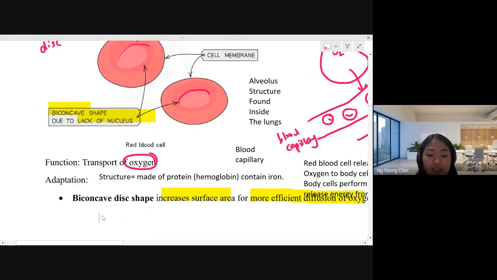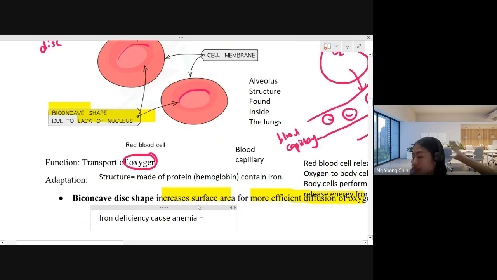When people suffer anemia, they might be lacking iron. It means that iron deficiency causes anemia. Iron deficiency, not enough iron. So this is called iron deficiency anemia.